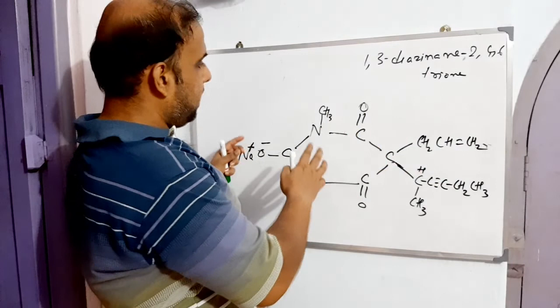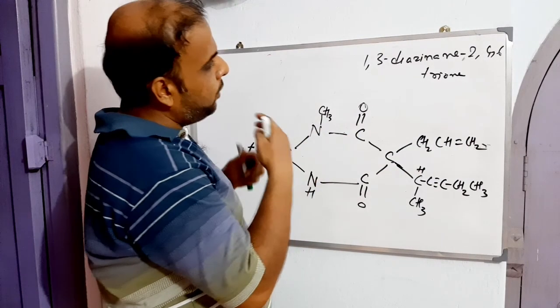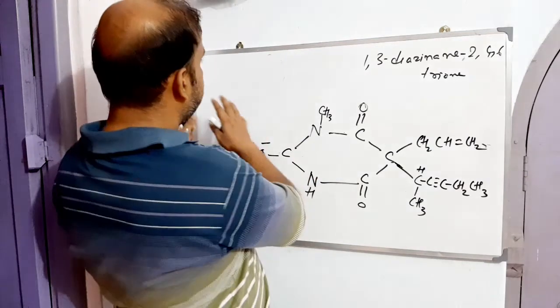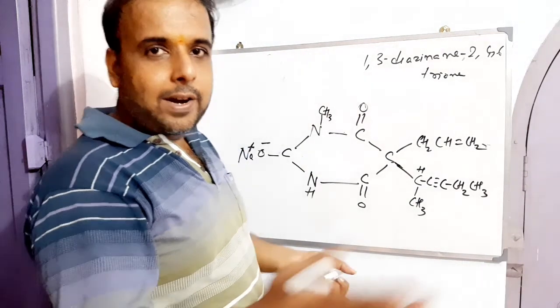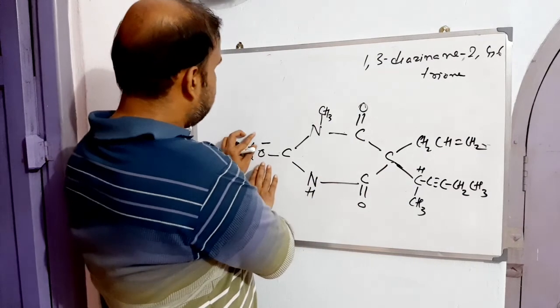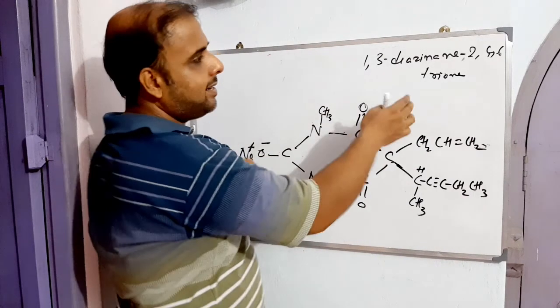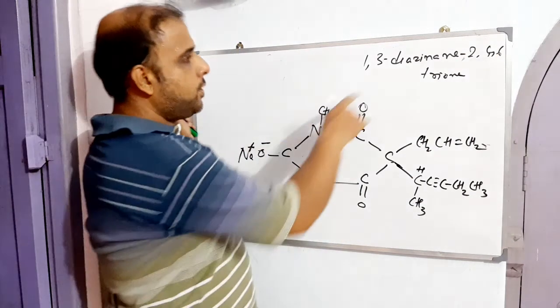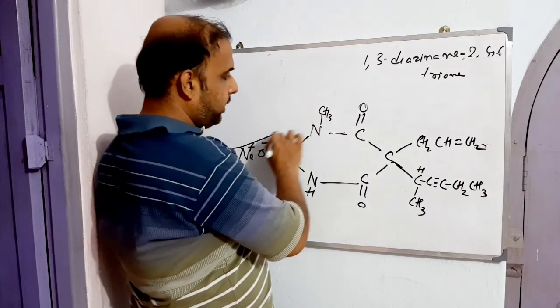If you are going to frame the name of methohexital sodium, in that case we start the proceedings with sodium. Or else, if we simply keep this C double bond O, then we can straightaway write 2,4,6-trione. So we are done with this.